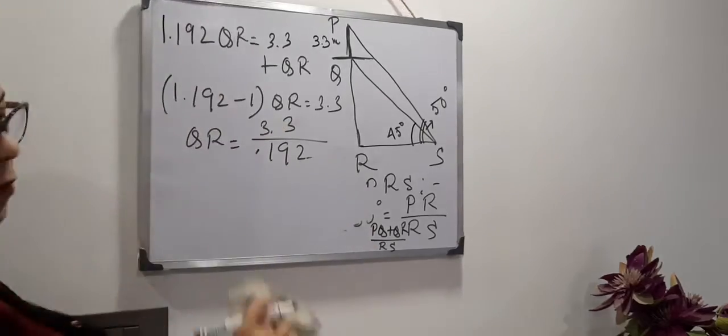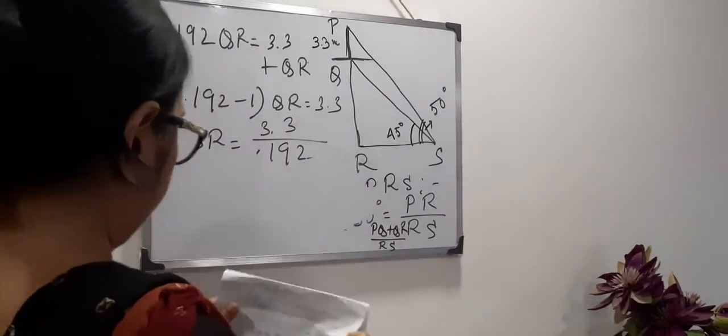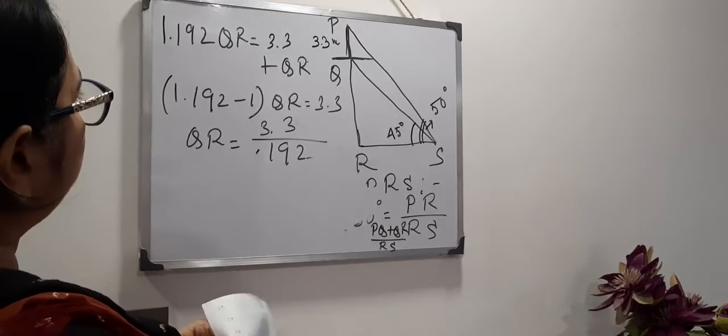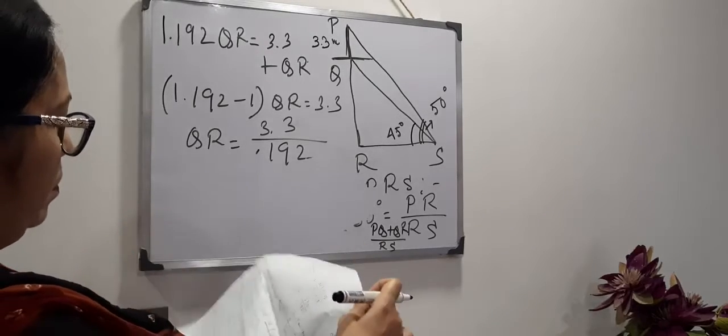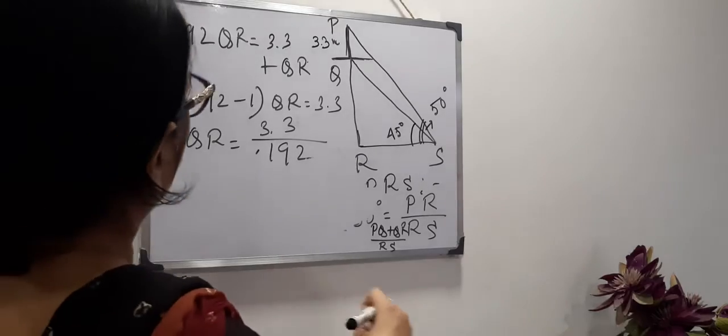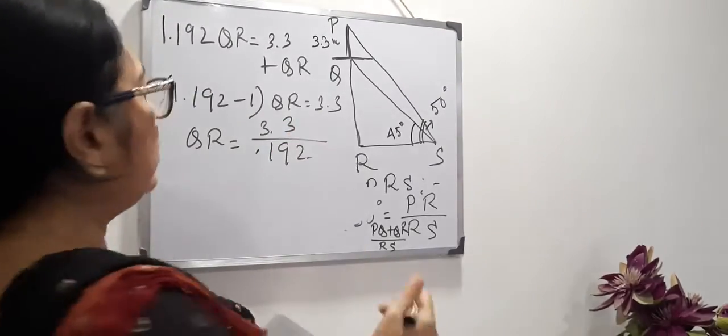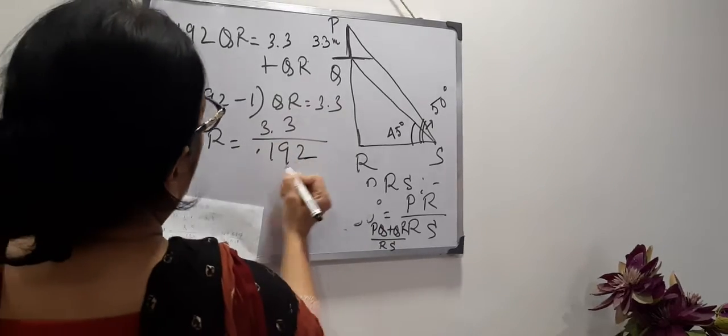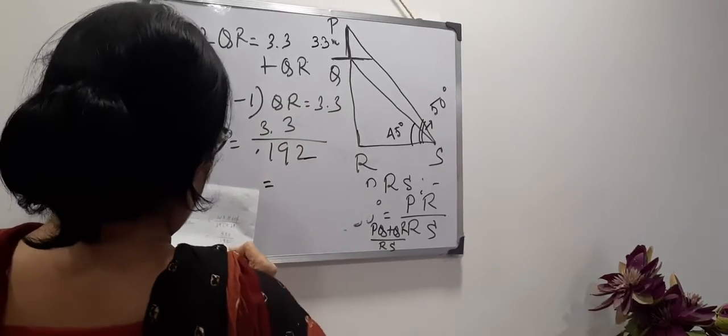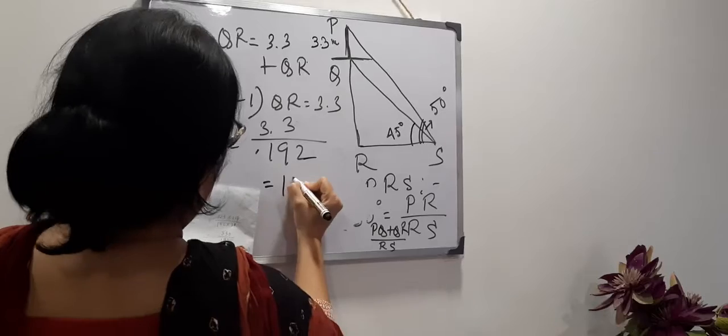It is a big calculation. Already I have done this calculation. You will remove the decimal and calculate. I have done that calculation, so I am writing that value. It is coming 17.19.